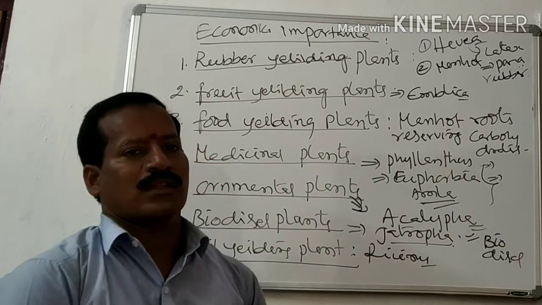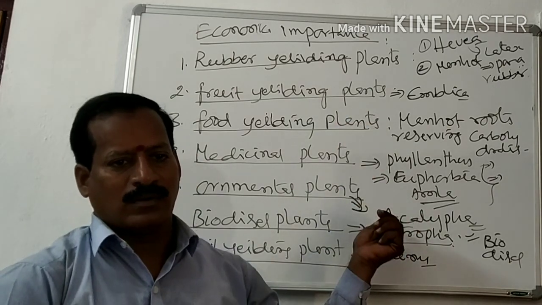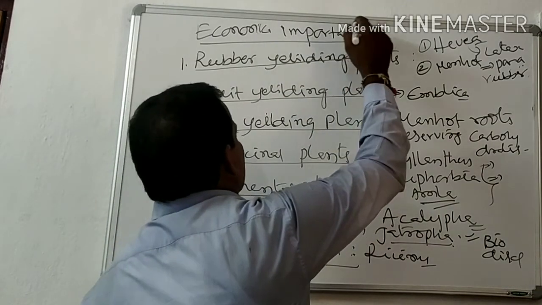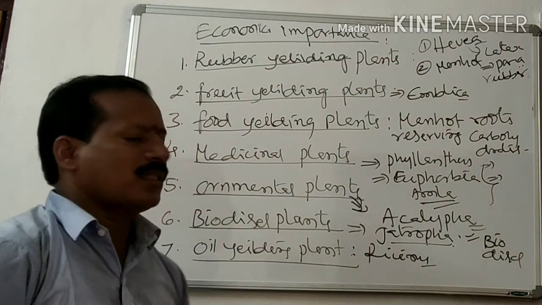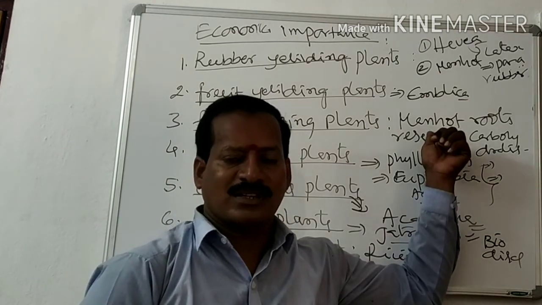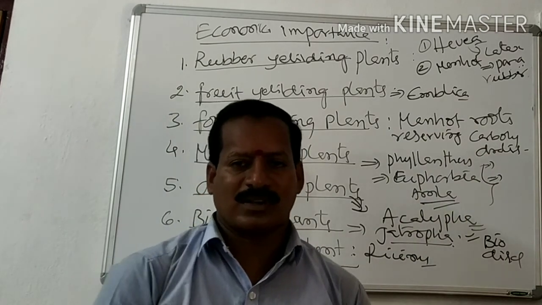So these are the maximum uses of this family, the economic importance of the family. This family is very, very important, and the economic importance, they will ask for 5 marks. The total lesson is for 10 marks.